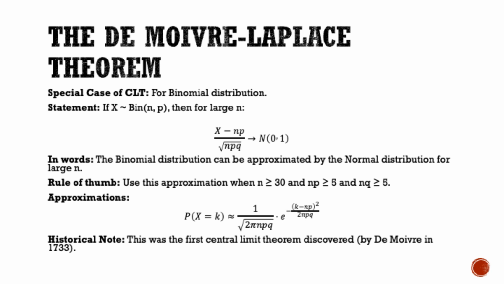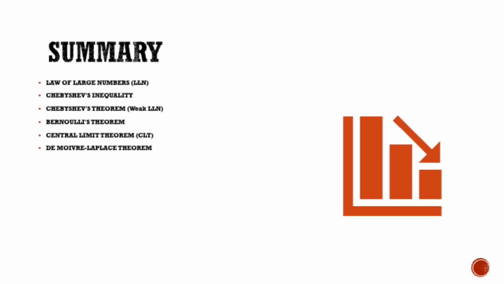This approximation is very useful because calculating binomial probabilities for large n can be computationally intensive. The normal approximation provides a much simpler way to compute probabilities. This was the first central limit theorem ever discovered by Abraham de Moivre in 1733, and it was later refined by Pierre-Simon Laplace. Let me now provide a comprehensive summary of everything we've learned in today's lecture.